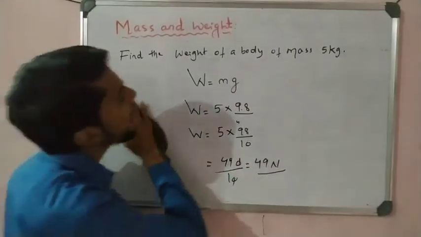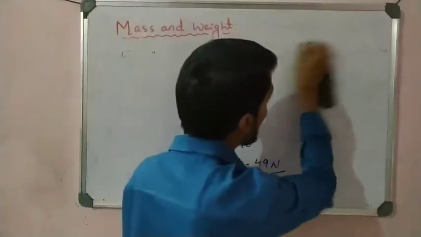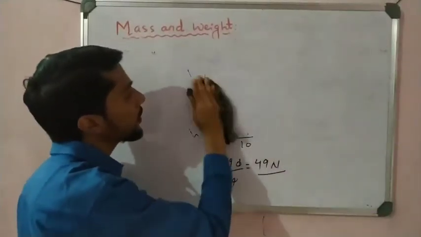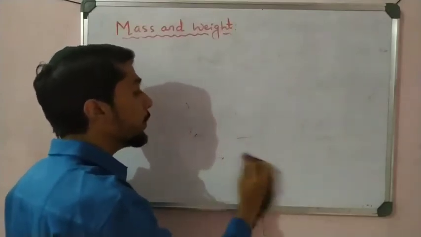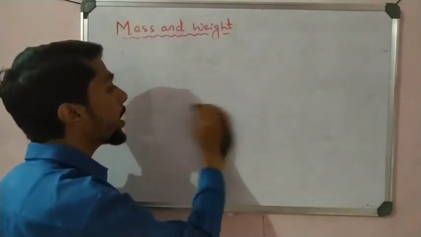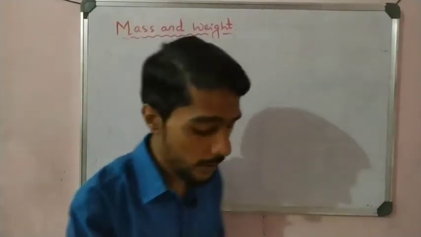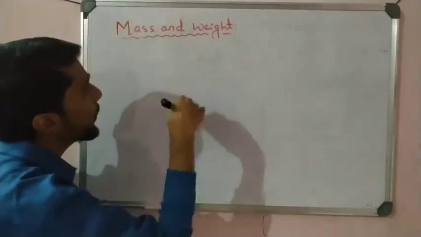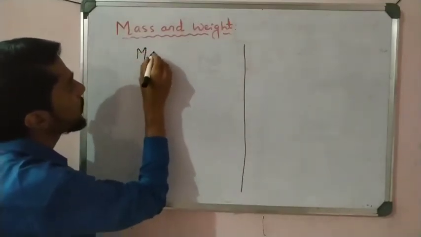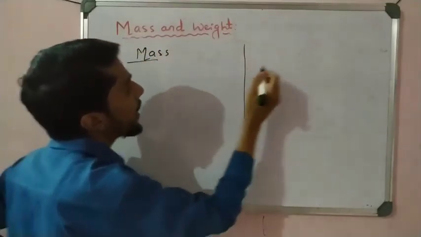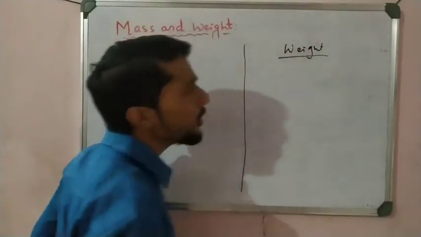So let us now take the next concept, the difference between mass and weight. Most of the time in examinations, not only in class 9 but also in many competitive examinations, they ask about the difference between mass and weight. That is a very important concept, right? So let us make a table with 2 columns. On one side I write mass and on the other side I write weight.